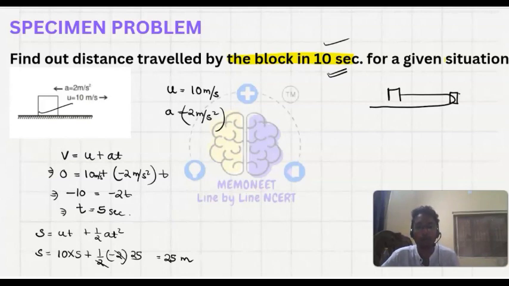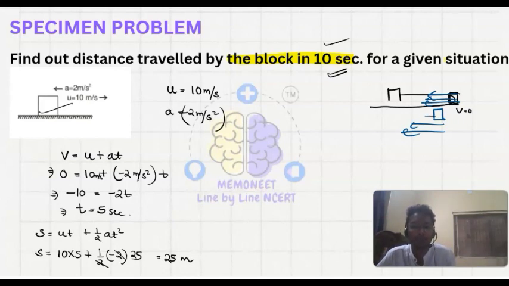Then from 5 to 10 seconds, what has it covered? Here the velocity becomes 0, but the acceleration is carrying it forward. The acceleration is always acting in this direction, so the body will move in this direction, and the velocity will also be in this direction.